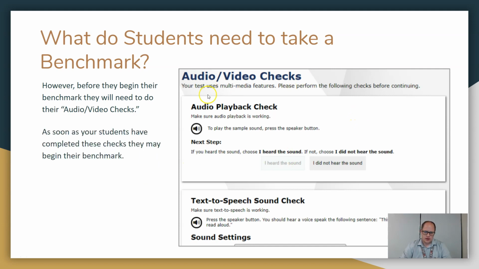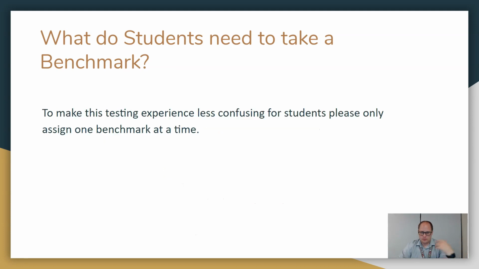They did give a heads up that on a PC, make sure that your sound is on before. I think on the Chromebooks, if you can adjust sound on the device, you can probably adjust it in the app. But on the PC, you actually have to close all the way out and then fix the sound, and then log all the way back in. It will take a couple minutes to do that. Anyways, okay, as soon as they've completed this check, they can log into the benchmark.